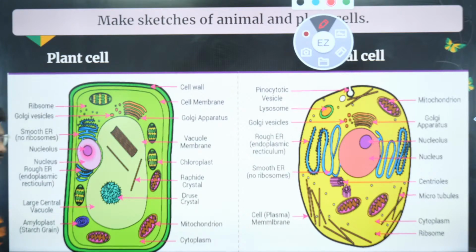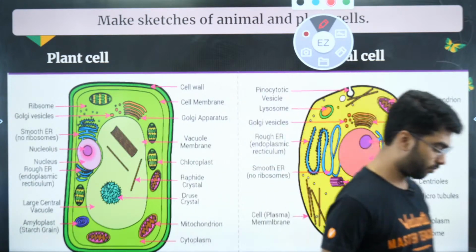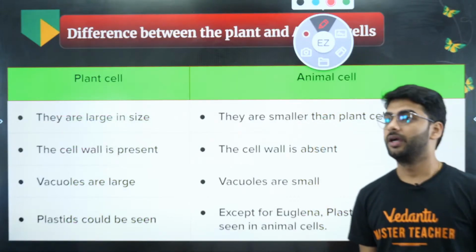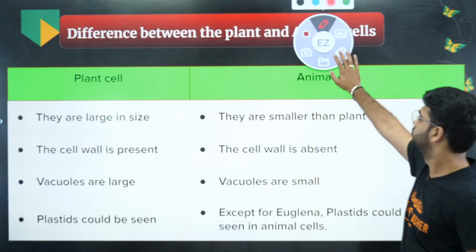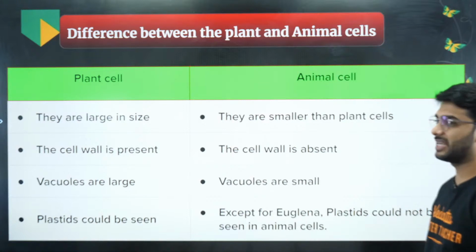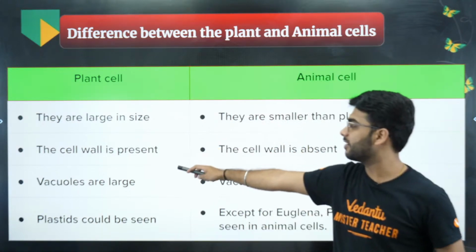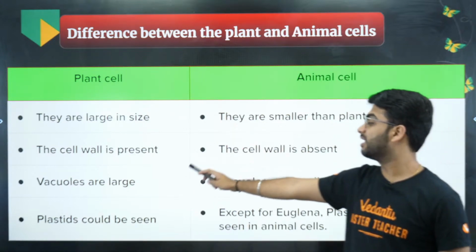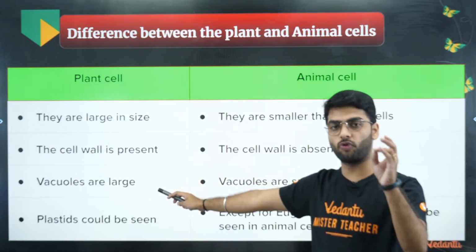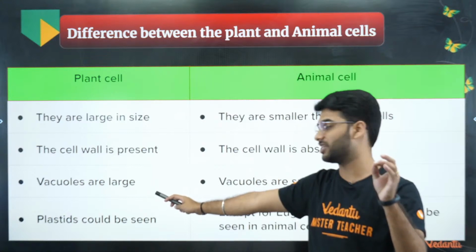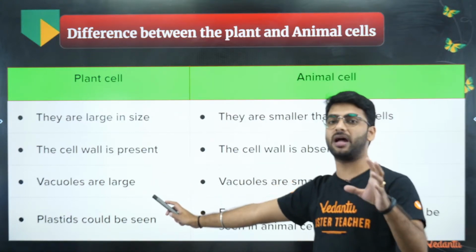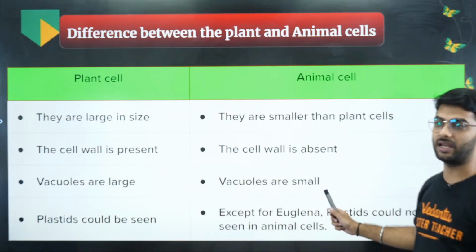Chalo. Moving on. So, difference between plant cell and animal cell. Plant cell is larger in size. They are relatively smaller. There is cell wall here. There is no cell wall here. The vacuoles which store food, store water and are responsible for digestion, they are large in size in plant cell, whereas they are small in the animal cell.